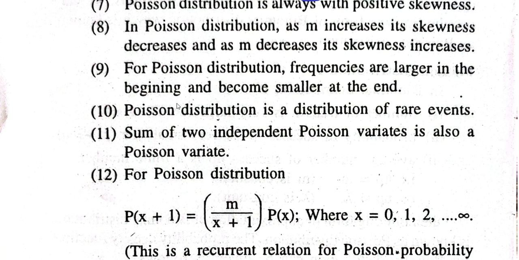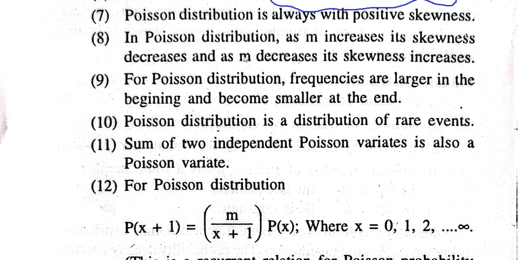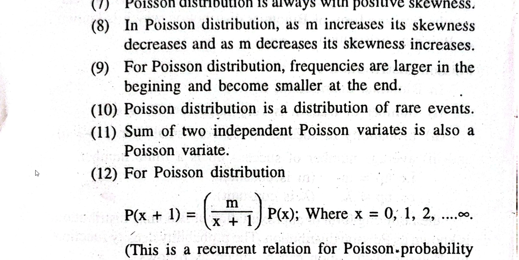See, the next property is that Poisson distribution always has positive skewness. In Poisson distribution, as m increases, its skewness decreases, and as m decreases, its skewness increases. For Poisson distributions, our frequencies at the start are higher than at the end.